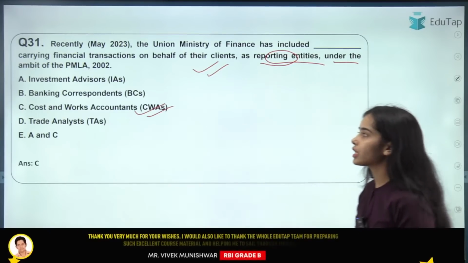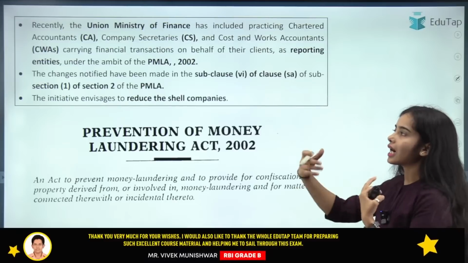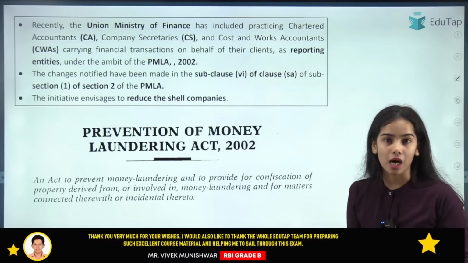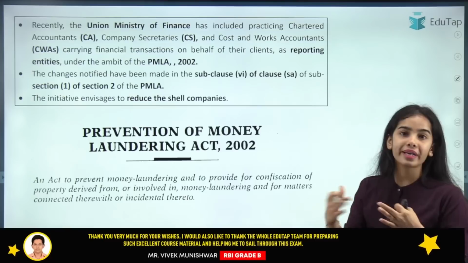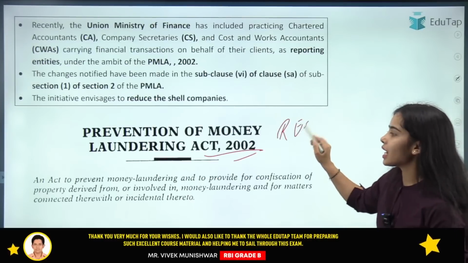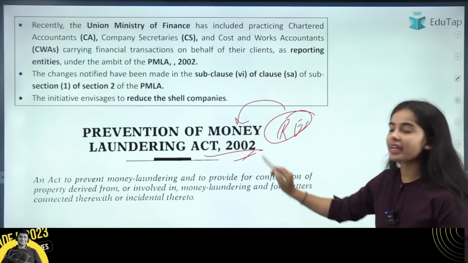So the cost and work accountants, the accountants, the company secretaries are the ones handling the accounts. So they know whether money laundering is happening or not. So they have become the reporting entities under the Prevention of Money Laundering Act 2002.